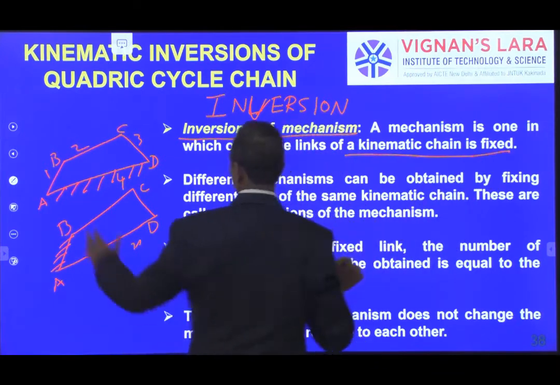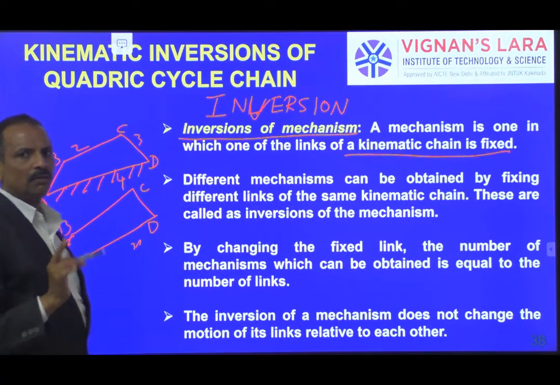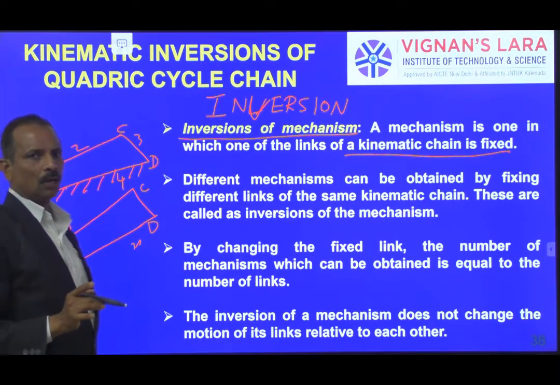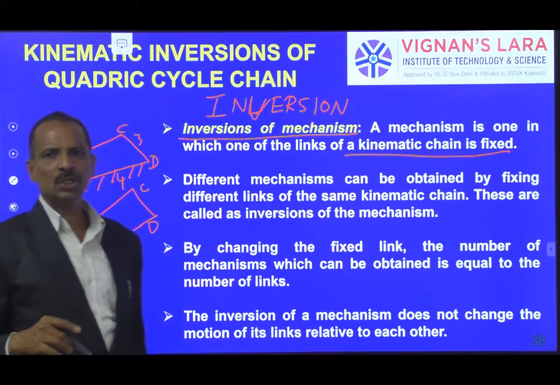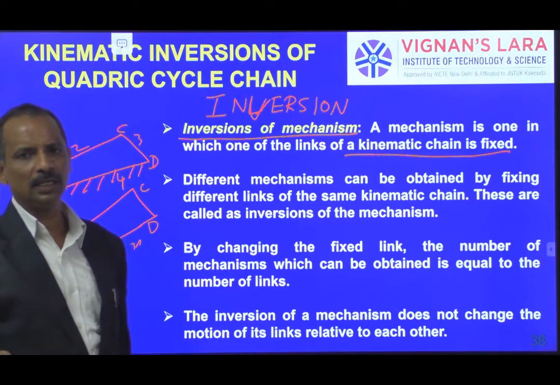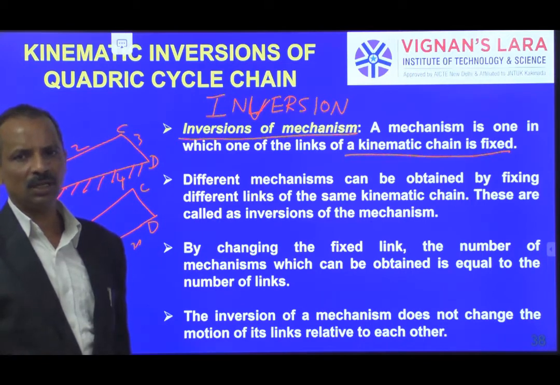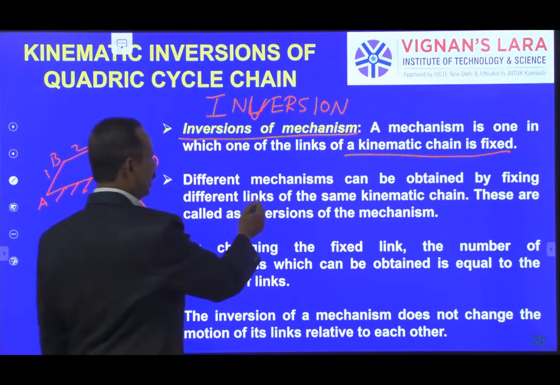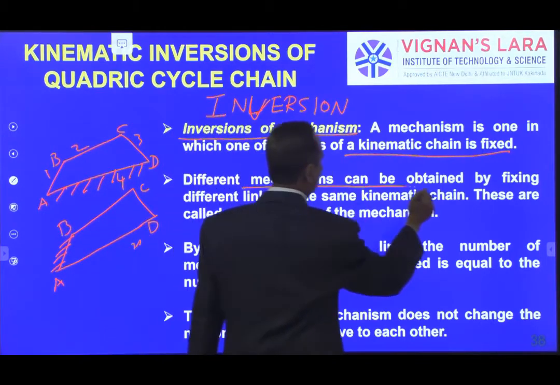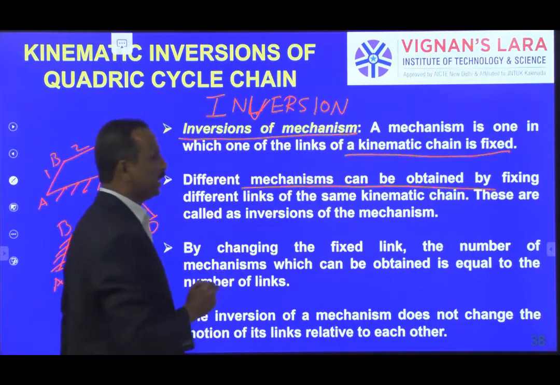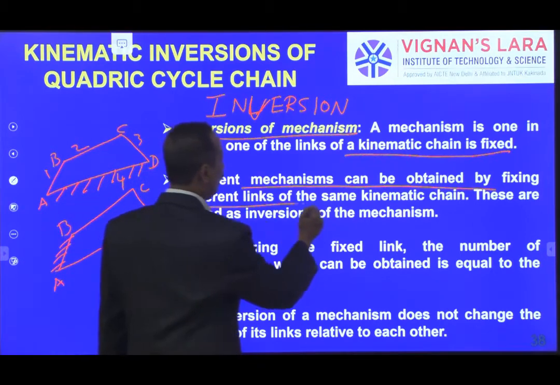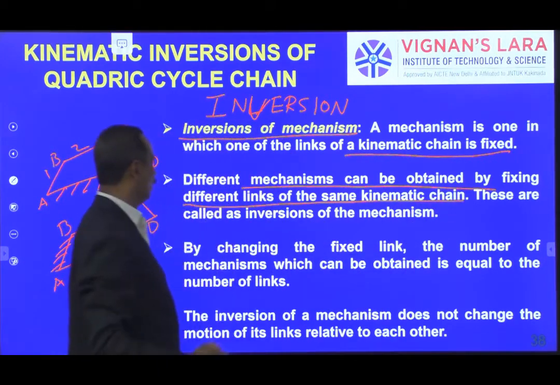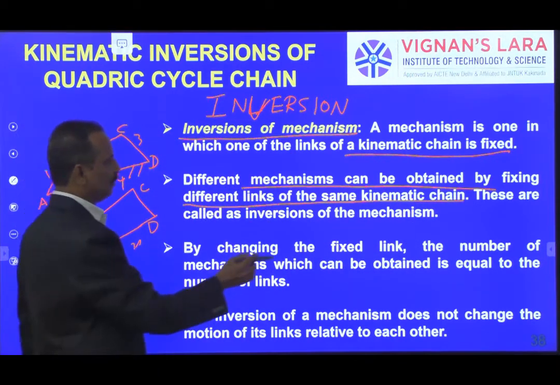Any one link you fix, then you get one particular mechanism. By changing the fixation to different links, we get different inversions or mechanisms. Different mechanisms can be obtained by fixing different links of the same kinematic chain. These are called inversions of the mechanism.